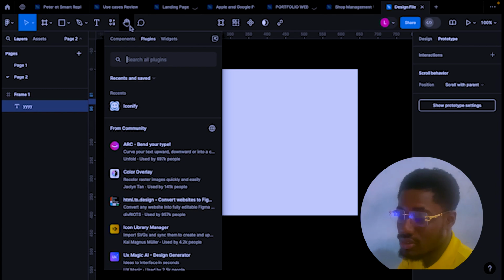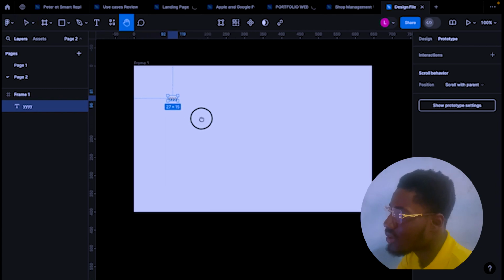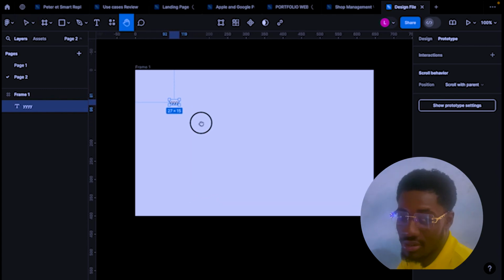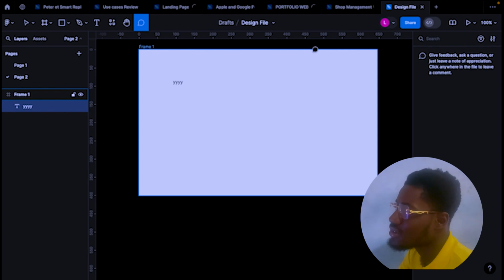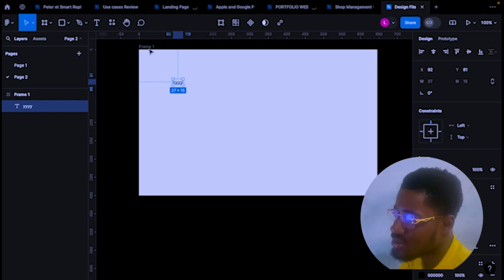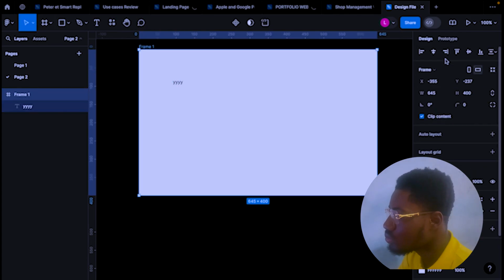Yeah, basically that's plugins for you, and the move tool is for you to move something. So as you can see, I'm moving it. And comment is for when maybe you're working with a group of people, you use comment to talk, like there's a mistake here, there's a mistake here.